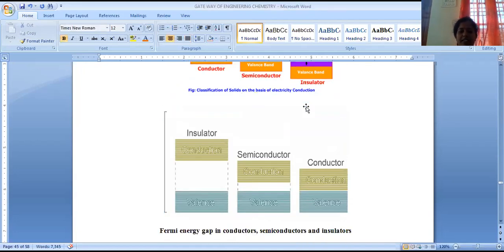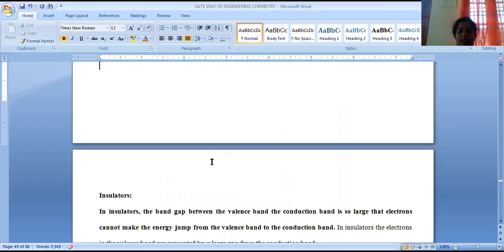The same figure is represented in another form. A very high valency to conduction band gap is called an insulator. A valency to conduction band energy of 1 electron volt is a semiconductor. If there is no gap or an overlap is possible between valency and conduction band, it is called a conductor. The energy gap between valency and conduction band is called the Fermi energy gap. Based on this Fermi energy gap only, we can classify all materials into conductors, semiconductors, and insulators.